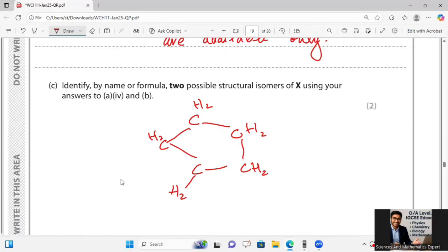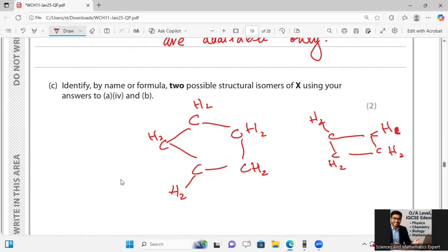I can also draw a second possible structure, a cyclobutane with one methyl group: 1, 2, 3, 4, H2 H2 H2 H2 with one CH3.